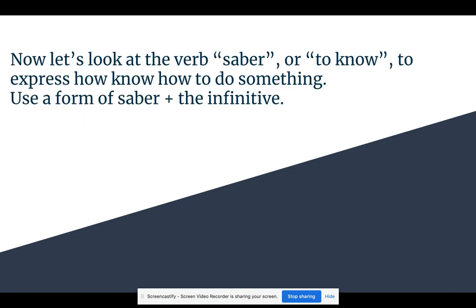Now let's look at the verb saber, or to know. In this case, we want to use saber to express how to know how to do something. Use a form of saber with the infinitivo. Don't forget that the yo form is irregular. ¿Cómo se dice I know? Yo sé.